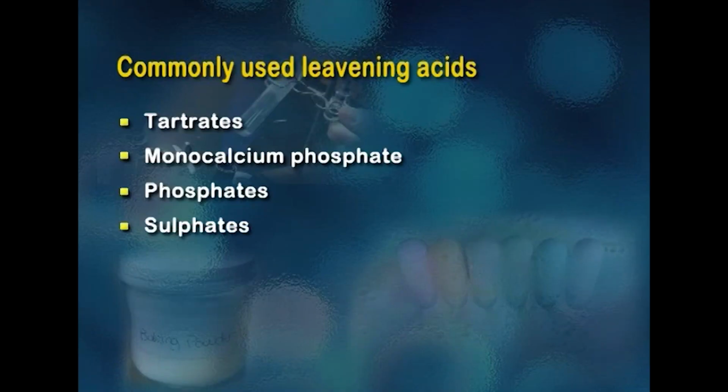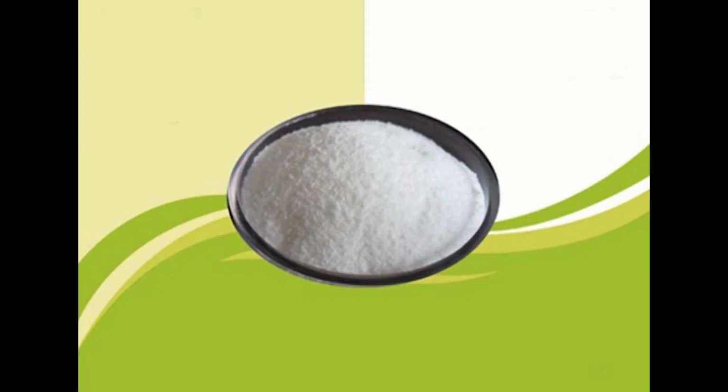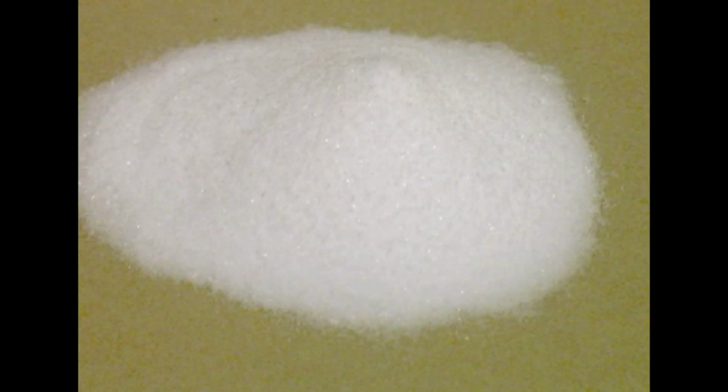gas before baking. Next are sulphates: in baking powders, they give very little gas at room temperature but release all the available gas only at the temperature of the oven. Ammonium bicarbonate, when heated, releases ammonia, carbon dioxide and water. Ammonium bicarbonate is used in cookies, crackers and similar products where the cellular structure is sufficiently porous to permit slow escape of gas. Completely, the taste and odor of the ammonia remains in the bakery product. If you use excess quantity, the biscuits and cookies will spread during baking and it will spoil the appearance.